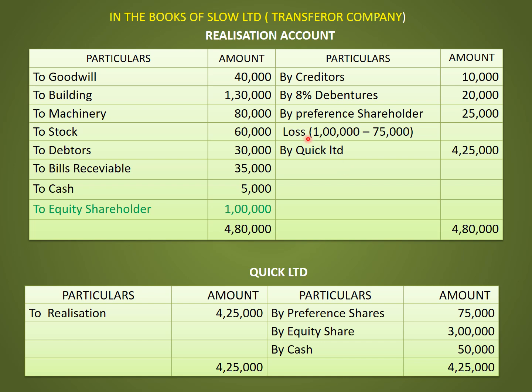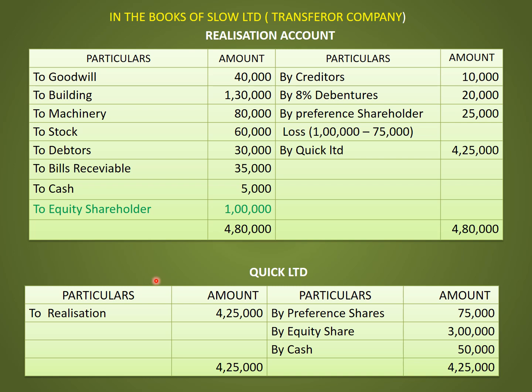The entry will be transferee company account debit to realization account. So when we post this entry in realization account, by Quick Limited 4,25,000, and the corresponding entry will enter in Quick Limited to realization 4,25,000.